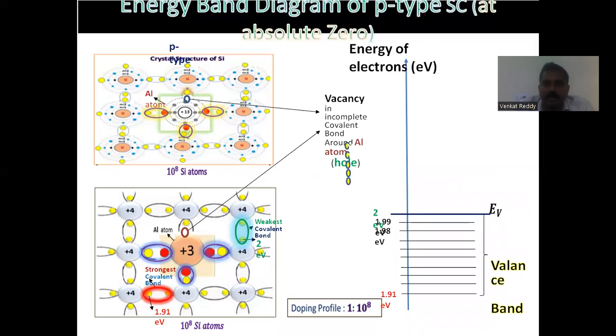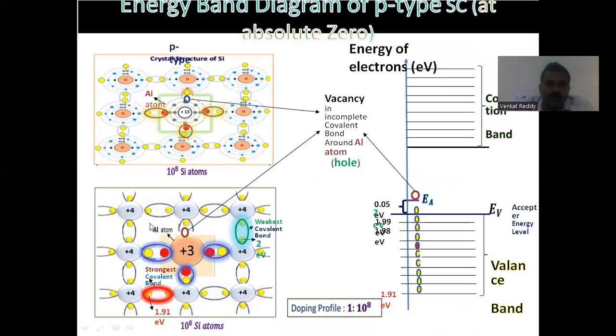When you apply thermal energy, electrons from other covalent bonds move towards the hole, and in that way holes move to the left side and electrons move to the right side. The whole electron movement leads to hole movement, and that leads to a current that also contributes to the conduction process.